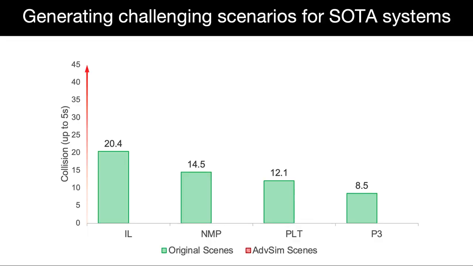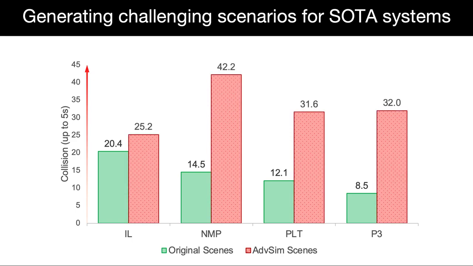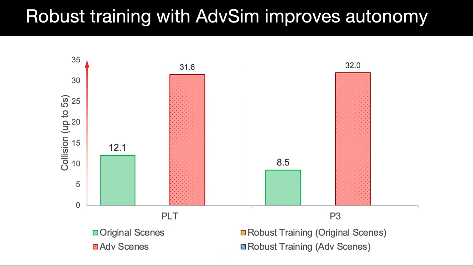AdvSim generates challenging scenarios for a wide range of state-of-the-art autonomy systems. As we can see, these systems initially achieve a relatively low collision rate on the natural real-world scenarios. But with AdvSim, we increase the collision rate on average by over 200% compared to the original set. These challenging and physically plausible scenarios provide insight into how different autonomy systems compare and how they fail.